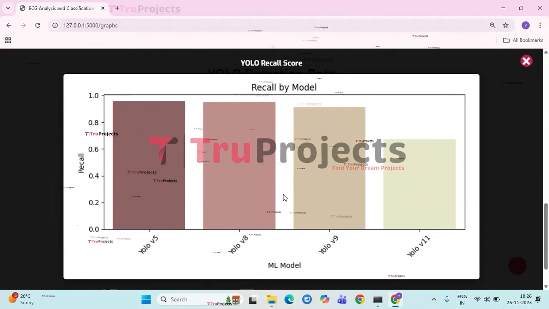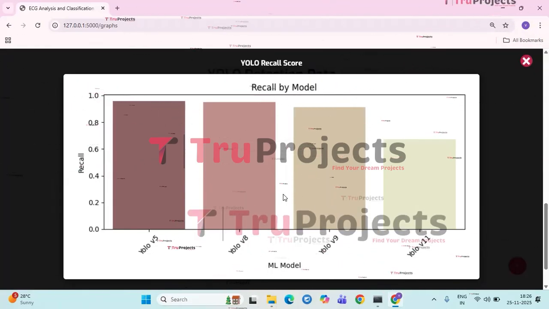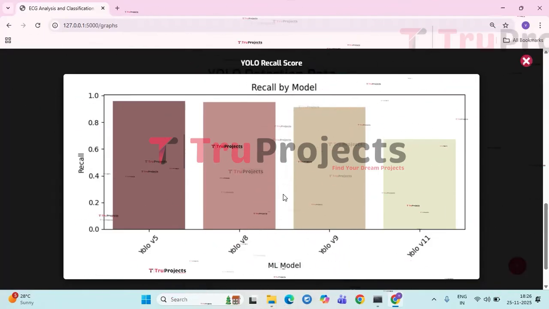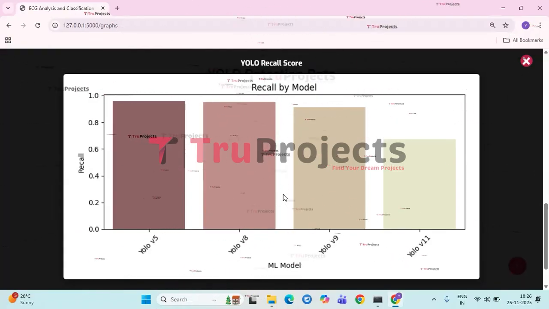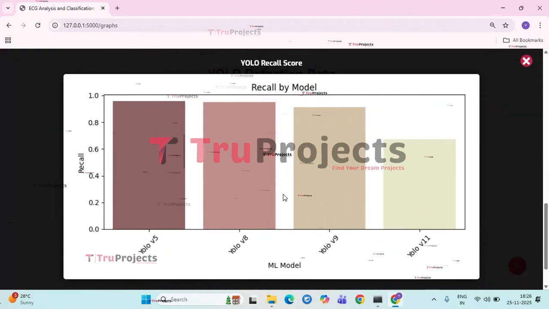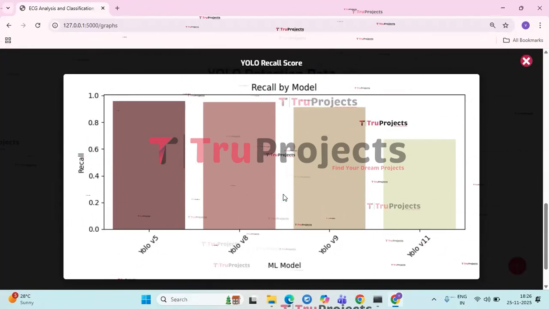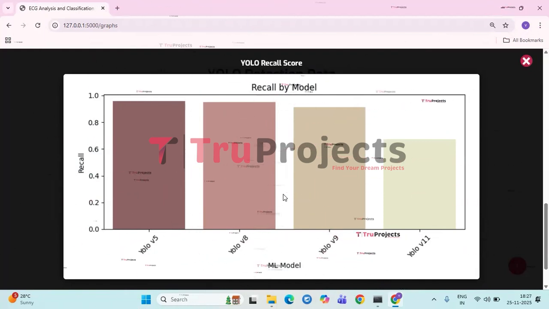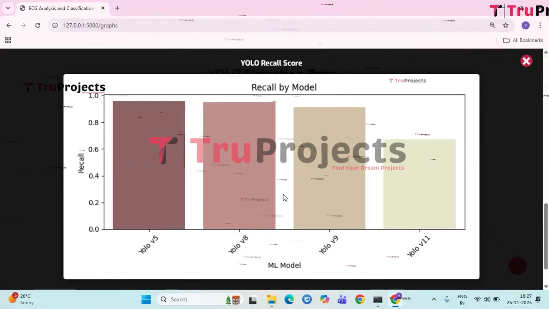YOLO V9 follows with a slightly lower recall, just above 0.9%, still indicating solid detection capability, but with a small increase in missed objects. YOLO V11, however, shows a noticeable drop to around 0.68%, suggesting that this version misses significantly more relevant objects compared to the others. Overall, the visualization highlights that the older YOLO versions outperform V11 in recall for this dataset or task.